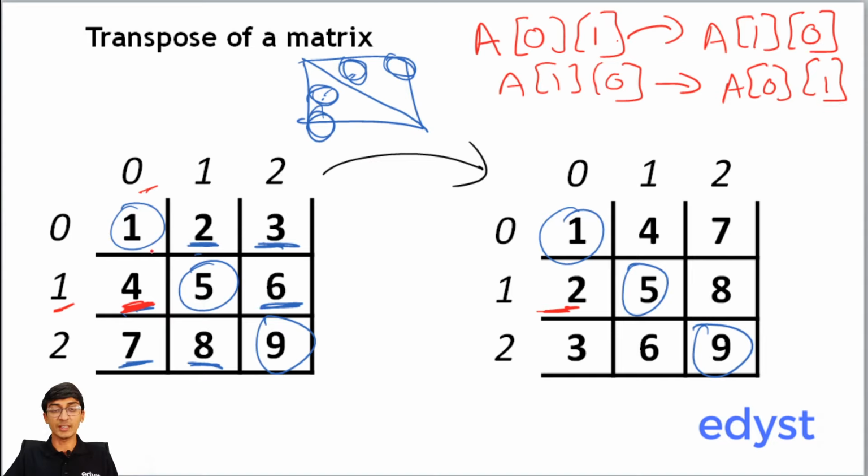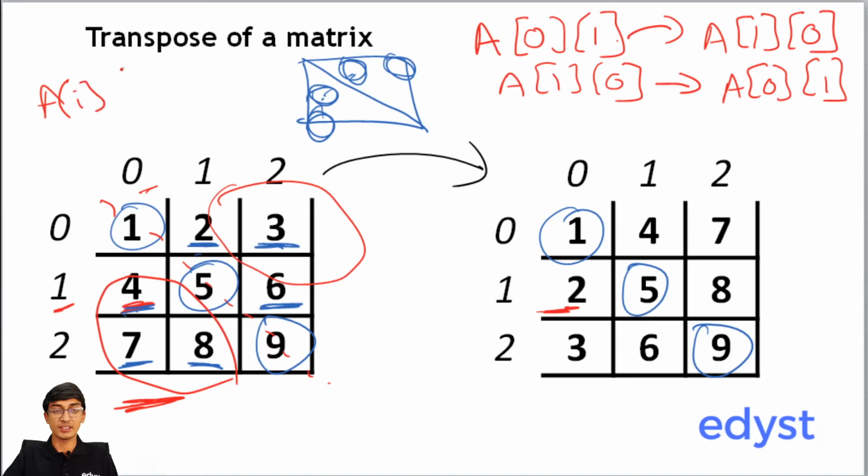So basically what's happening is that if you take this diagonal as an axis, all of the elements on the upper right side will get swapped with the elements on the lower left side, which basically means we don't need to touch the lower left side. If we just traverse through the upper right side, let's say we are at some A[i][j], we just need to swap it with A[j][i]. So that's all we need to do.